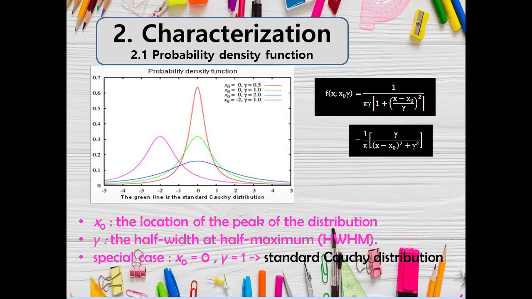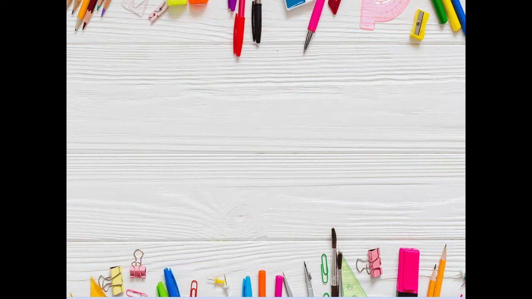For the formula for the PDF, you can see it here. It's 1 over pi times lambda over (x minus x0) squared plus lambda squared.